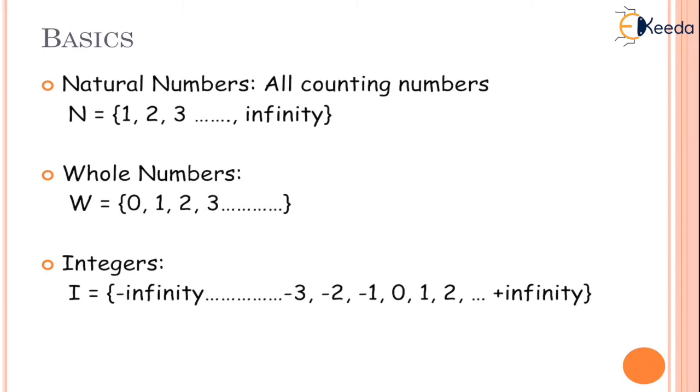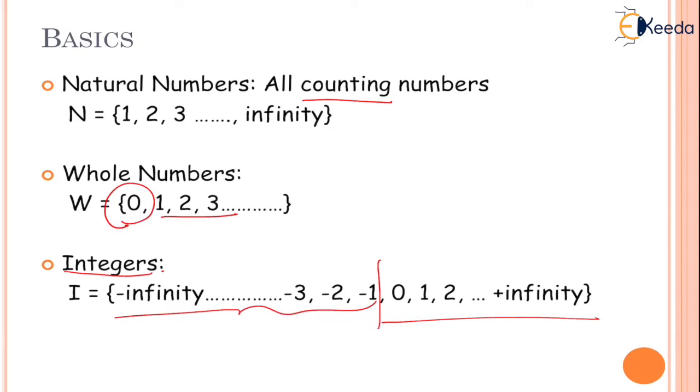The very first number we have to understand is natural number, also called as counting number. So all the natural numbers are written here. It starts with 1, 2, 3 till infinite. Whole numbers are all the natural numbers including 0. Integers, whereas, are all whole numbers including negative numbers.